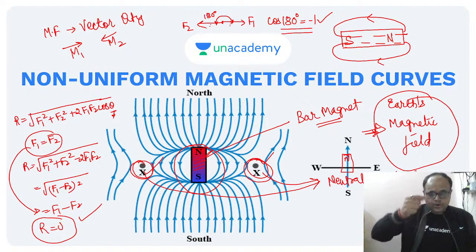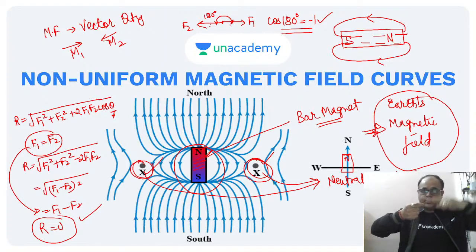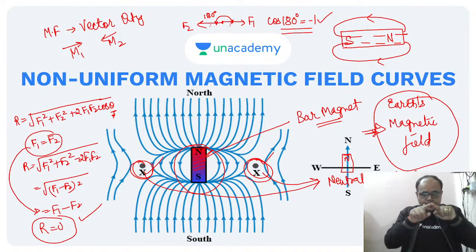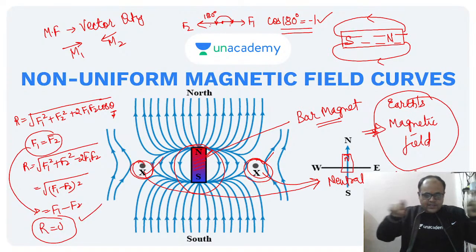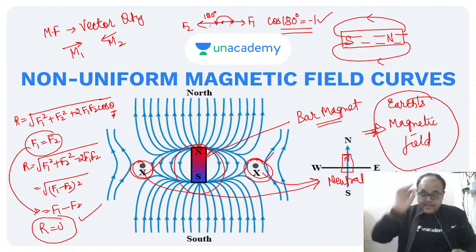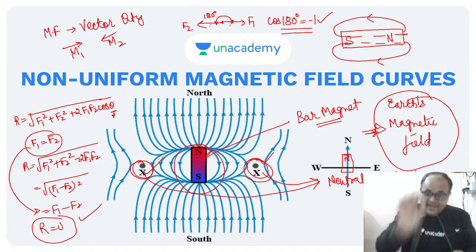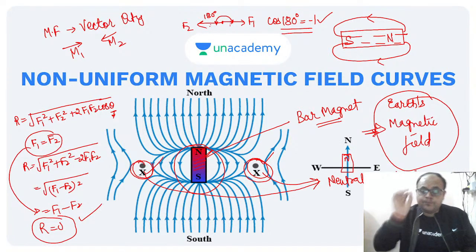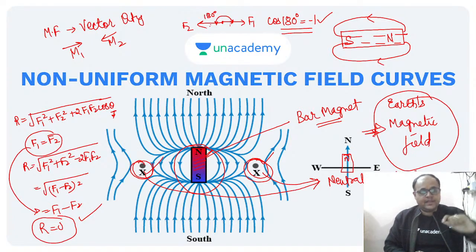If the north pole of the magnet is pointing towards the north of the earth, you'll get neutral points along the horizontal line. Every time you'll be getting the neutral points here only. This is fixed. In class 9th and 10th, I am telling you; in class 12th, I'll prove it. In class 12th, in magnetism, we'll prove it mathematically that neutral points are lying along this equatorial line. There is a proof. Yes? Okay.